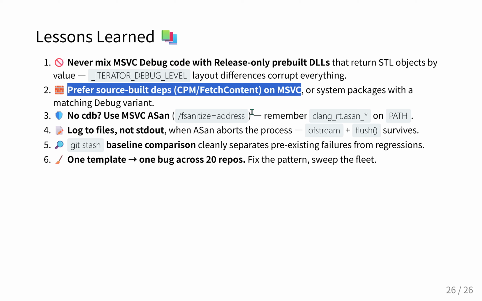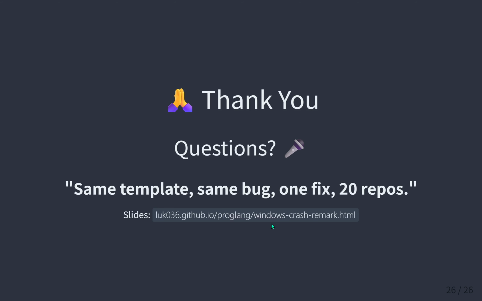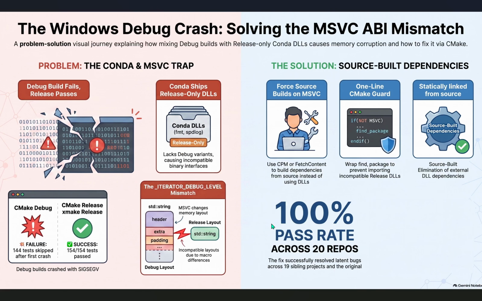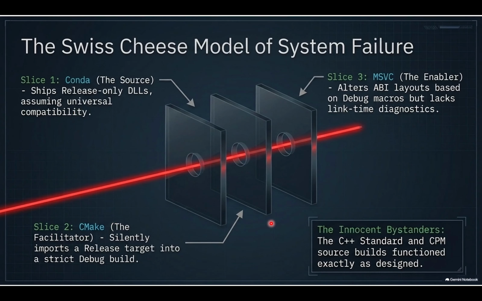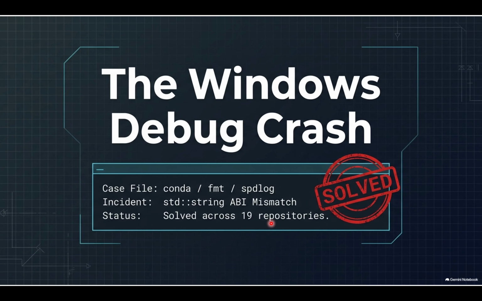So what does this all mean? We started with an impossible anomaly, a perfectly functional system that violently imploded the exact moment we tried to observe it with debugging tools. We bypassed a continuous integration system that was blind to the failure because of environment drift. We navigated strict compiler flags to deploy AddressSanitizer, catching a null pointer read deep inside a corrupted std::string. And we uncovered a fundamental ABI mismatch driven by MSVC, altering the physical layout of memory based on hidden macros. We observed how a tiny configuration line can silently compromise 19 different code bases, and how forcing a local source build synchronizes the dependency graph and cures the entire ecosystem.